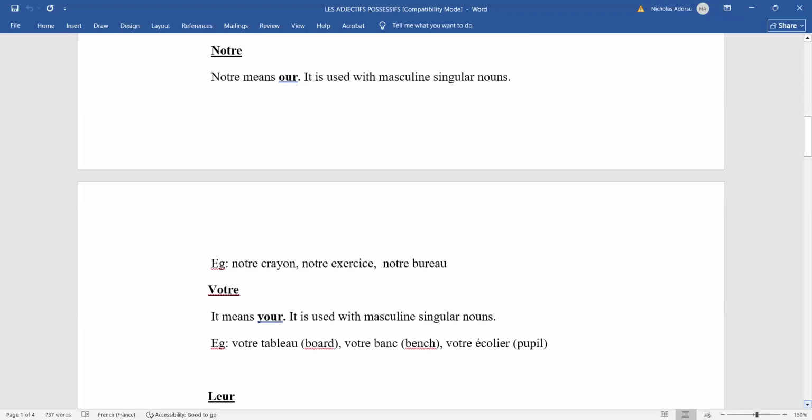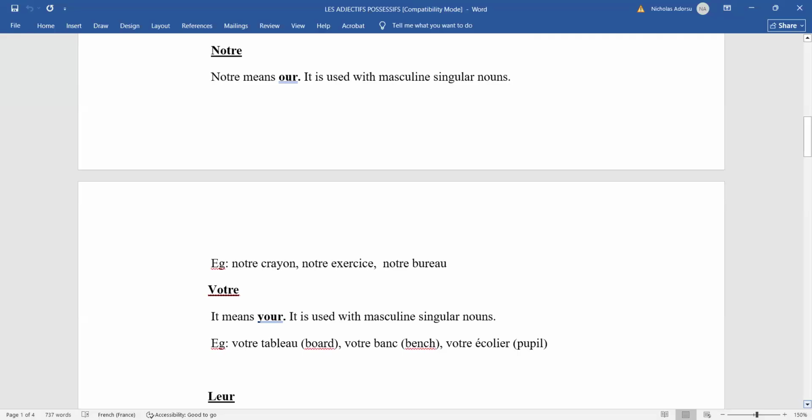We also have votre, which means your, second person plural. It is used with masculine singular nouns. If I want to say your, let's say the whole class minus me, one thing belongs to you, then we use votre. So votre tableau, your board. Votre écolier, your pupil.